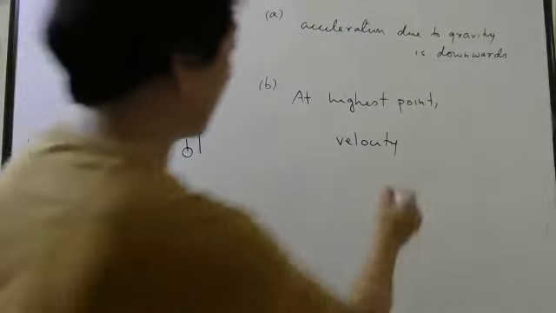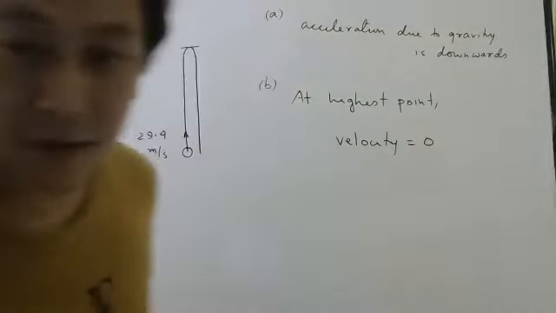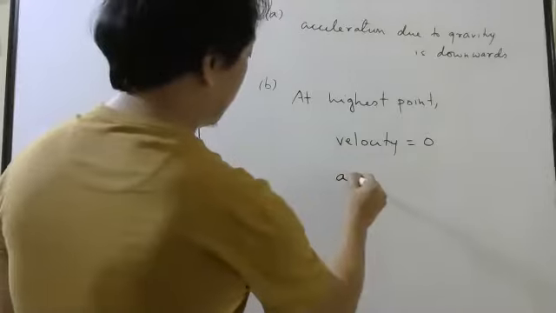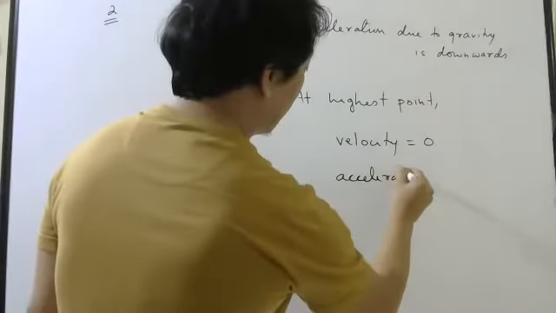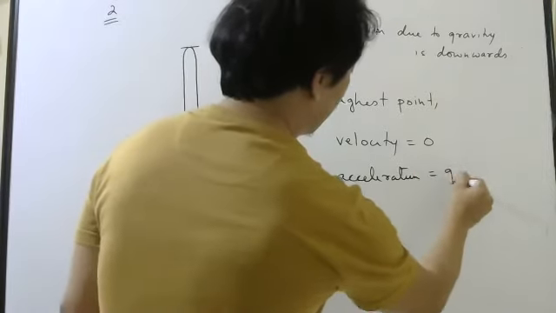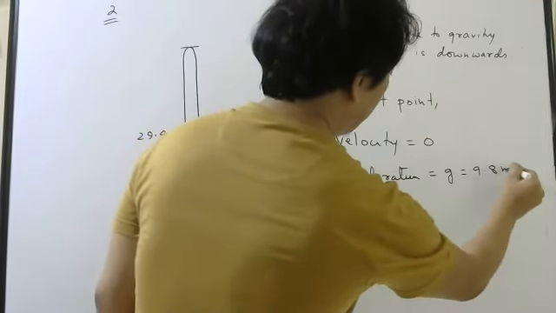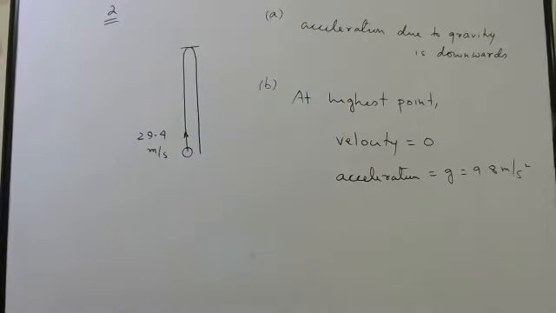We know that already, it is 0. What about acceleration? Acceleration is constant. So acceleration is g, 9.8 meter per second square. So the second part is also very easy.